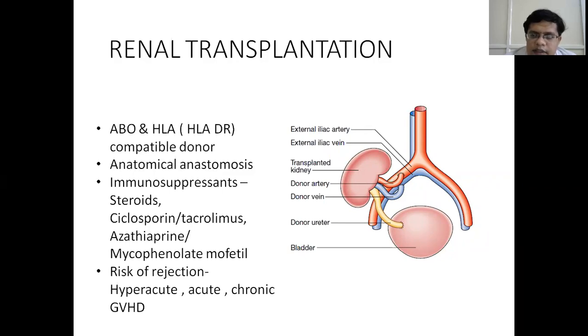Then we have seen the complications of chronic kidney disease, which are anemia, acidosis, renal osteodystrophy, fluid and electrolyte imbalance. And we have seen how to treat all the complications. And finally, how to prepare for renal replacement therapy at stage 5, and what are the modalities of renal replacement therapy. That is dialysis, which could be hemodialysis or hemofiltration, and peritoneal dialysis, and then renal transplantation.